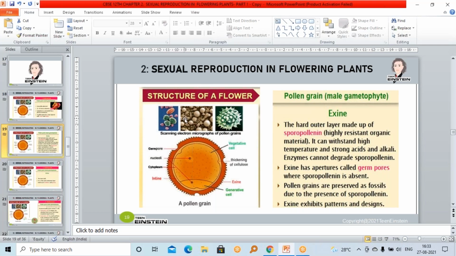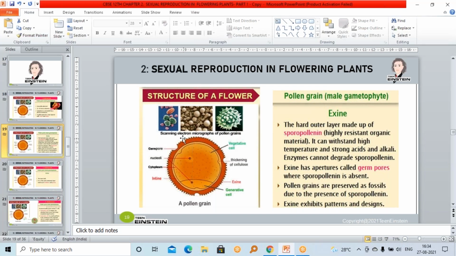A lot of studies are going on about the different patterns of exine, in different types of plants or flowering plants. Different exine patterns are seen. So exine is the hard outer layer made up of sporopollenin. This sporopollenin is a highly resistant organic material. It can withstand high temperature, strong alkali, strong acids. No enzyme can degrade sporopollenin.